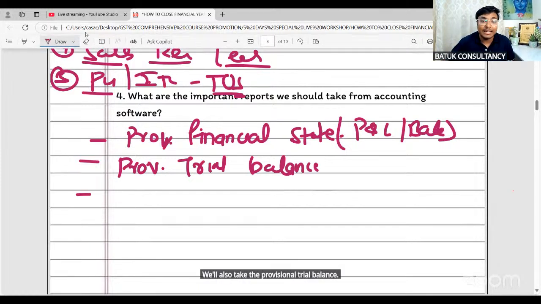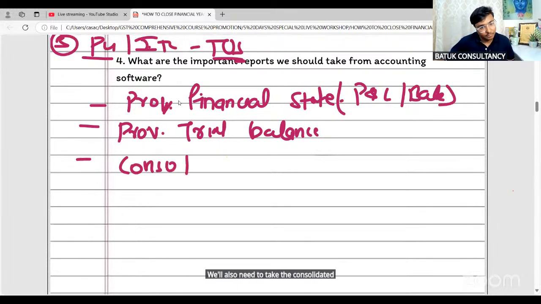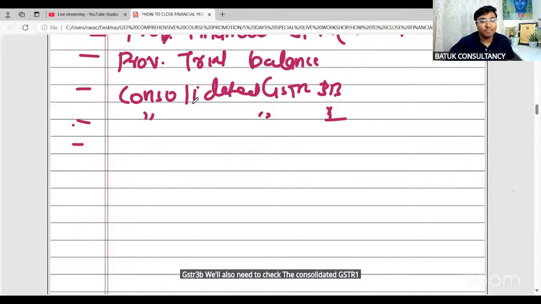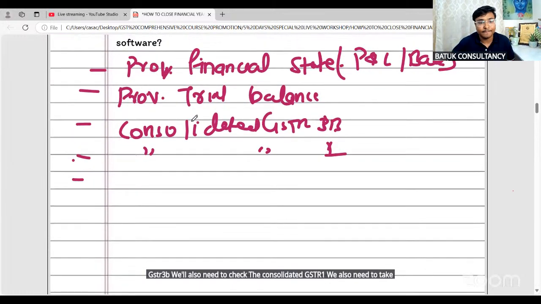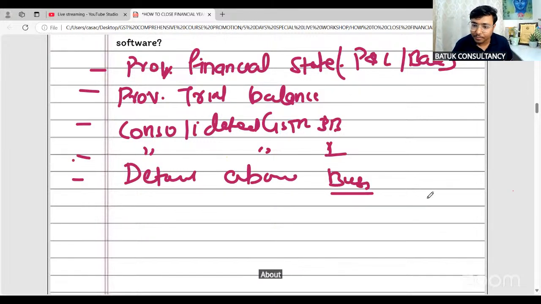We'll also need to take the consolidated GSTR 3B. We'll also need to check the consolidated GSTR 1. We also need to take the details about the business.